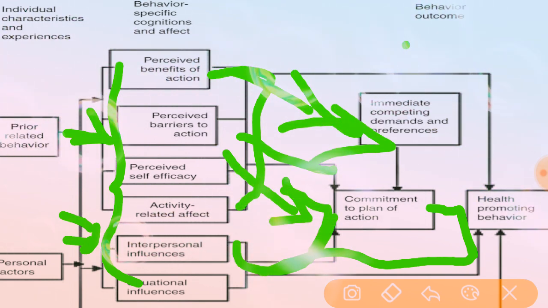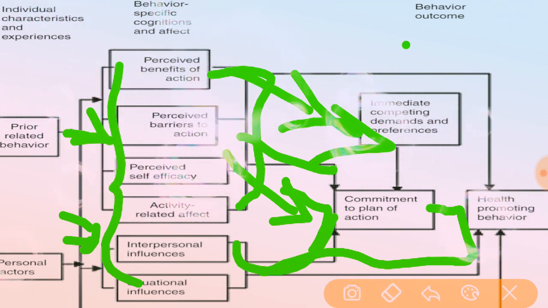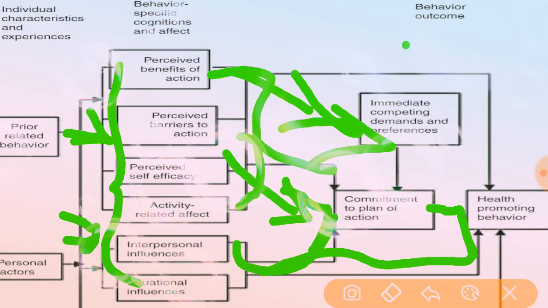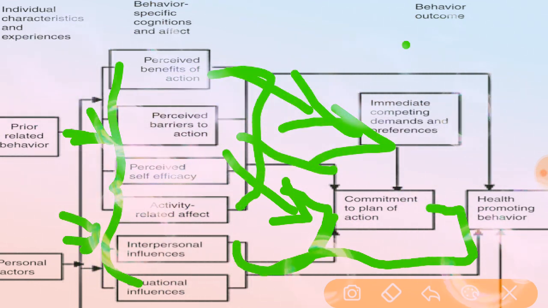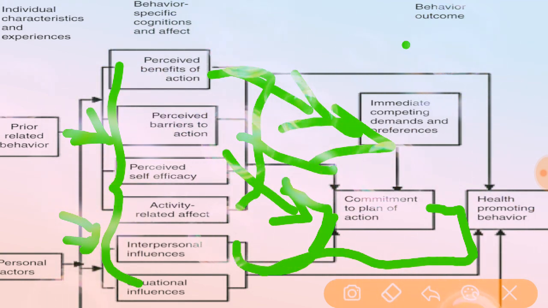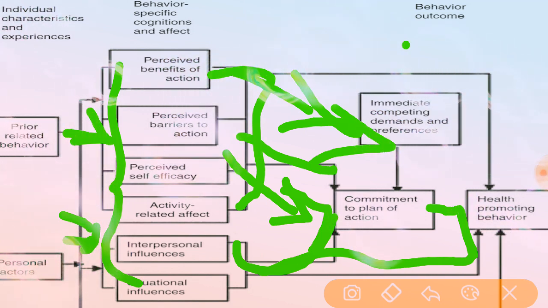So this is the schematic presentation of the health promotion model. Whatever we have seen in the theory will be a schematic presentation if they are going to perform. Got it? In the schematic presentation with individual characteristics, they show that there are only three categories. The three categories were mentioned here.